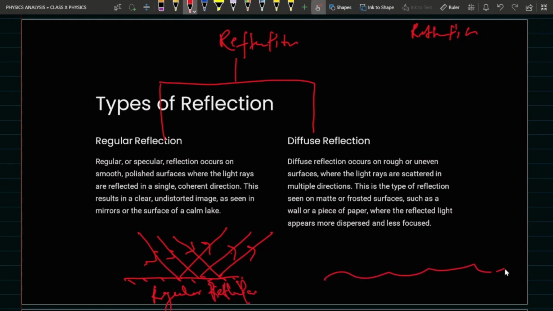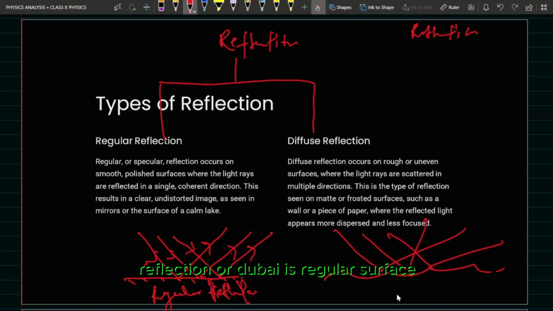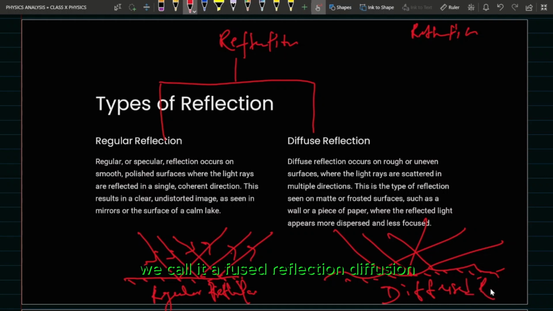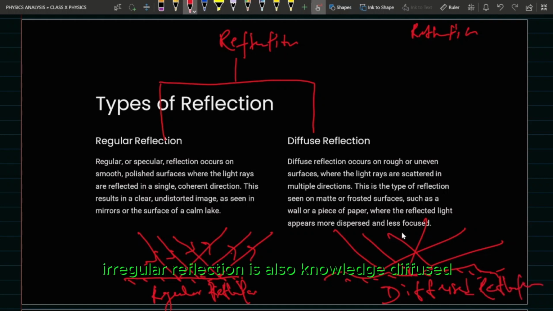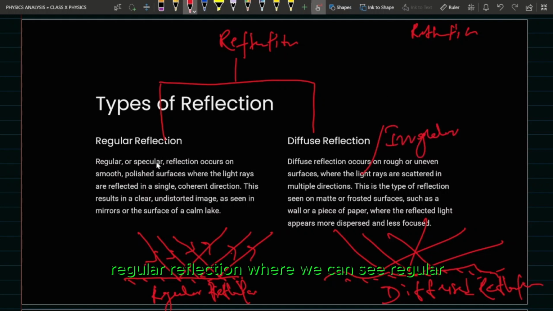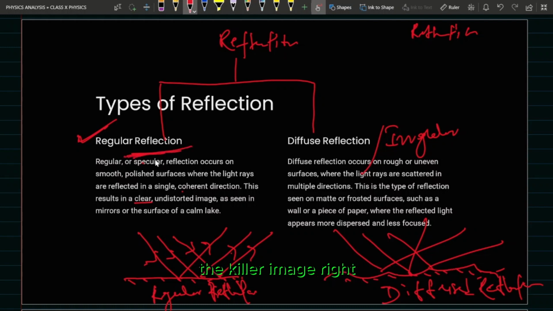And the reflection caused by an irregular surface, we call it diffused reflection. Irregular reflection is also known as diffused reflection. We can see regular reflection in a mirror, clear glass. If you want an image to form, regular reflection gives a clear image, right?